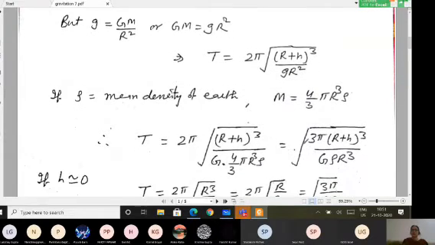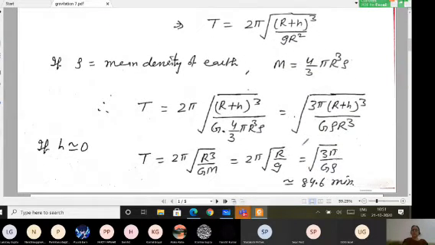So I am getting the value for the time period T equal to 2 pi square root of (r plus h) whole cube divided by G into 4 by 3 pi r cube rho. This is the value of m which I have substituted. So I can rewrite this equation as 3 pi (r plus h) whole cube divided by G rho r cube. This is capital G.